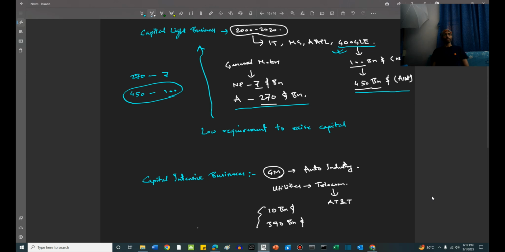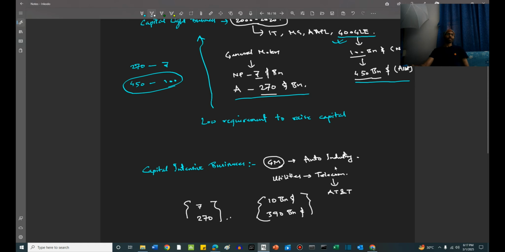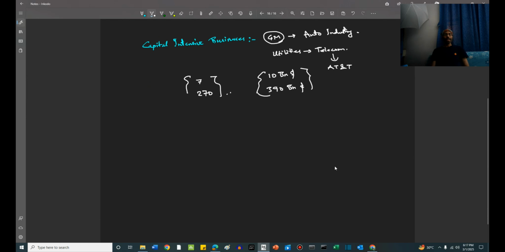GM had a 270 billion asset base and a net profit of 7 billion. Here also the numbers are of almost the same proportions, right? The numbers look the same. So this is a capital intensive business. Now, what is the problem with a capital intensive business? They need to keep raising lots of capital incessantly.